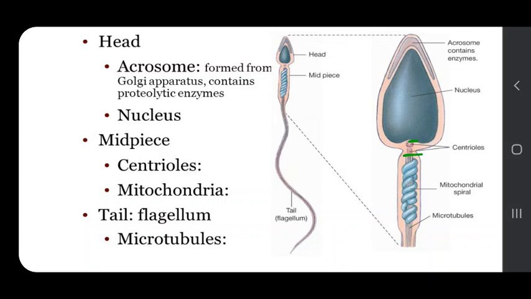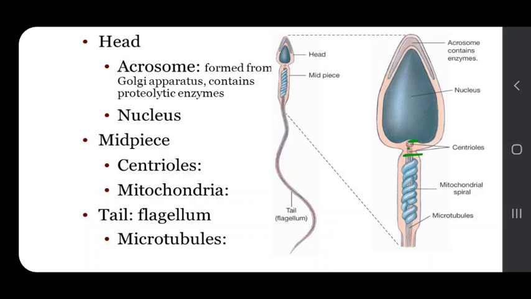with this proximal centriole has a funnel shaped body that is named as the basal body. So with this proximal centriole there will also be a basal body in human sperm, which connects the head with the middle piece of the spermatozoa.